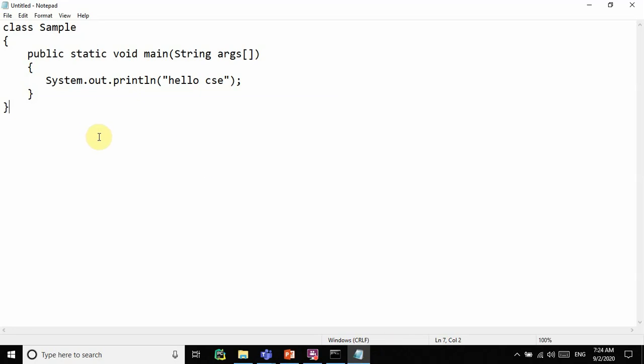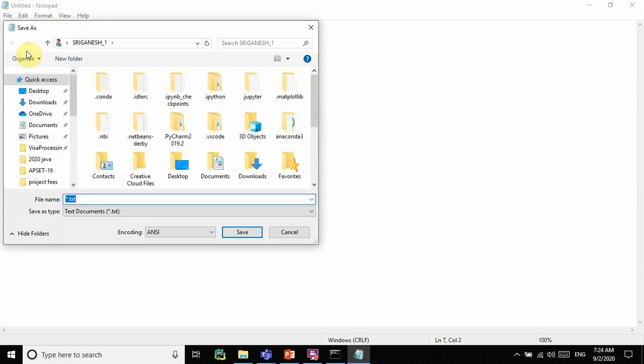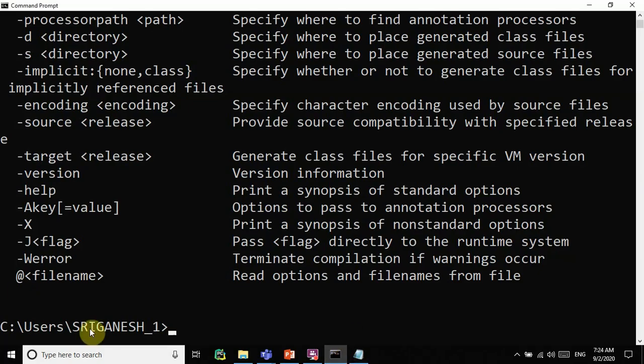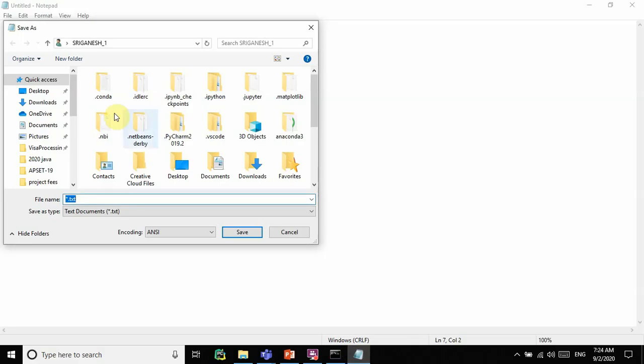How to execute this program? First you can save this file. If you look at the command prompt, Java is there in C, Users, Sri Ganesh 1. In this location we have this Java software, so I can save there only, directly in the particular directory.